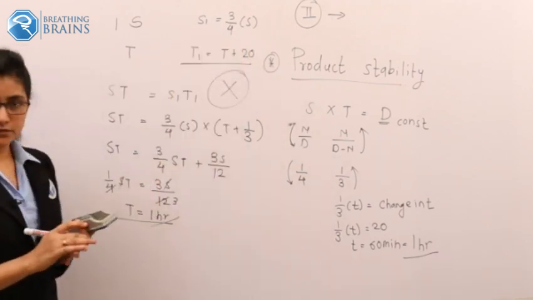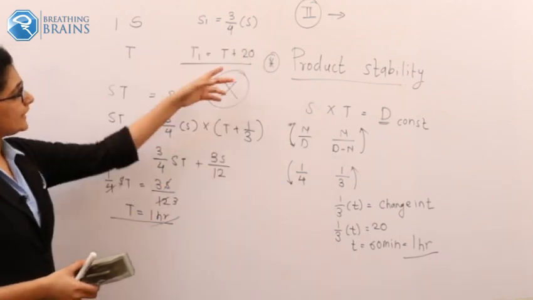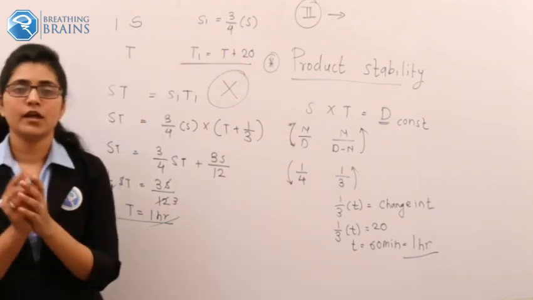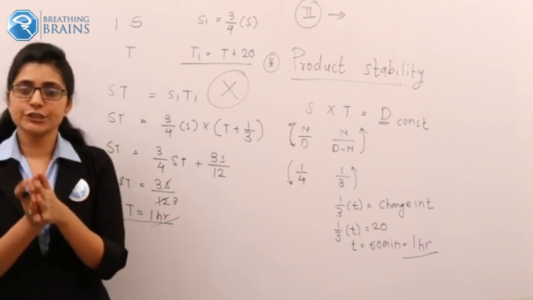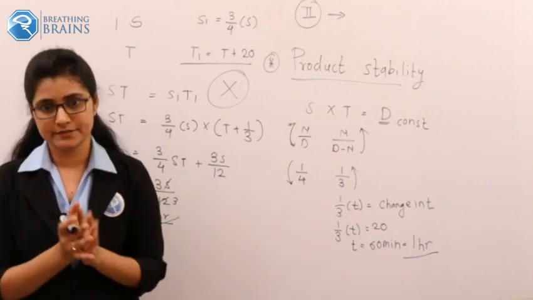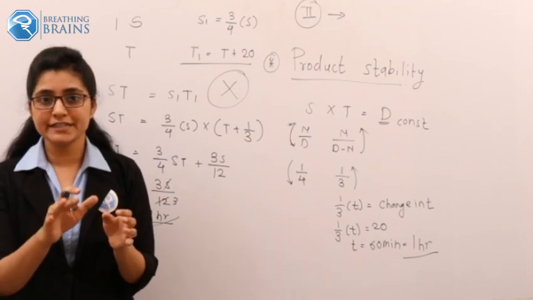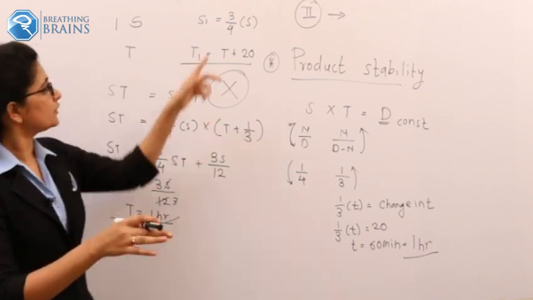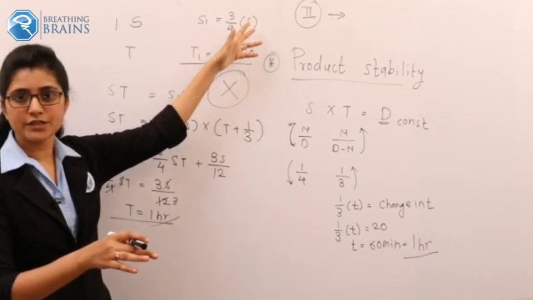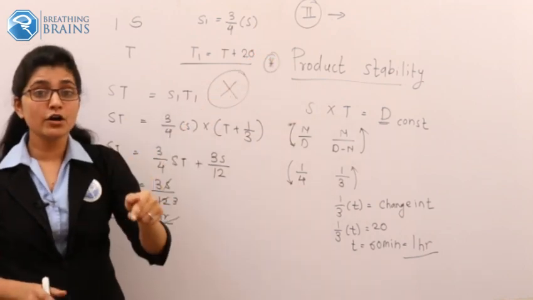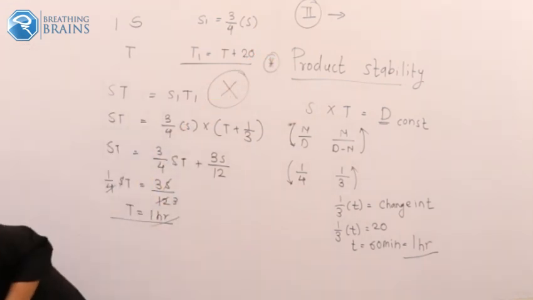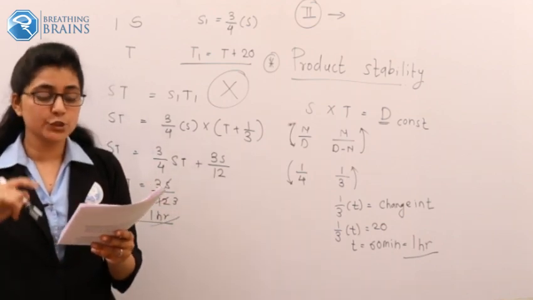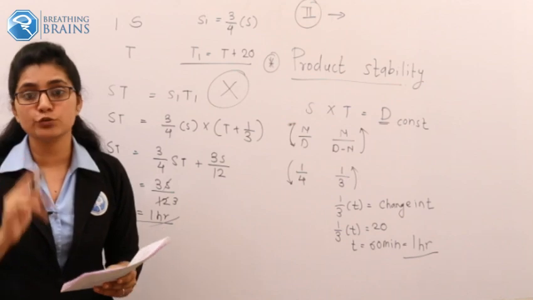Okay, so there is in the comment box one doubt, why it is t plus 20, right? So just look, suppose consider initially you are traveling at the speed of s, and in the problem statement it is given that after that he reduced his speed by 3/4 of s, and because of that they clearly gave you that because of reduction in speed, the man reaches office 20 minutes later than with his usual speed.